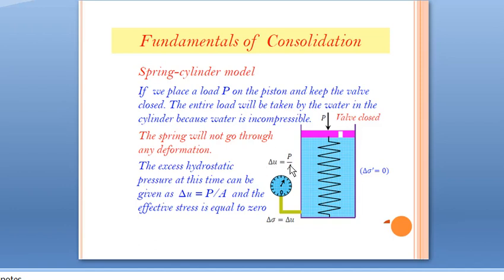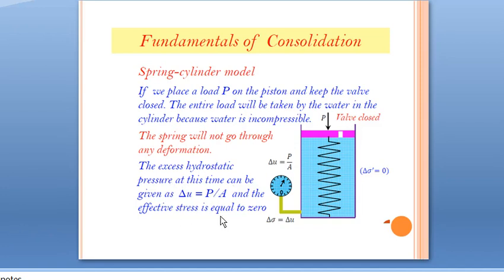This pore water pressure is equal to all the external forces taken entirely by the water. Therefore, pore water pressure is equal to external load P divided by area A, P by A. All the load is taken by pore water pressure. The excess hydrostatic pressure at this time can be given as delta U equal to P by A.